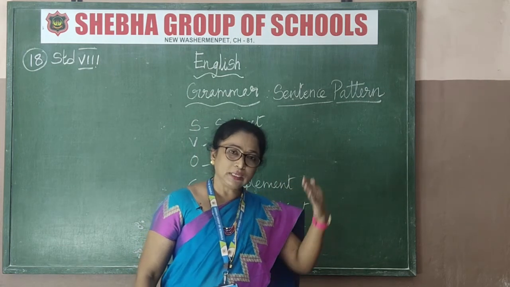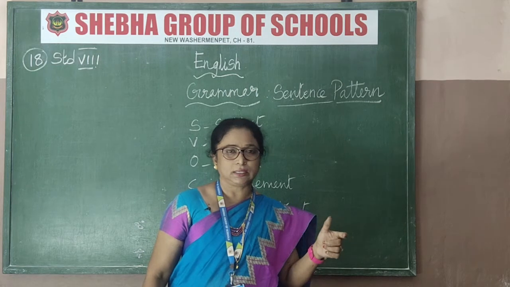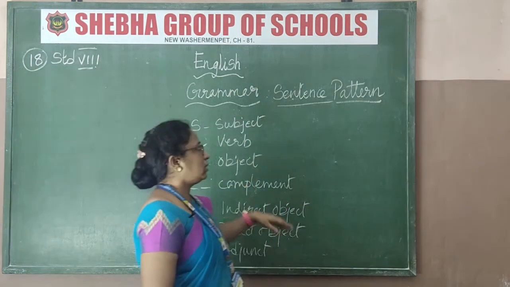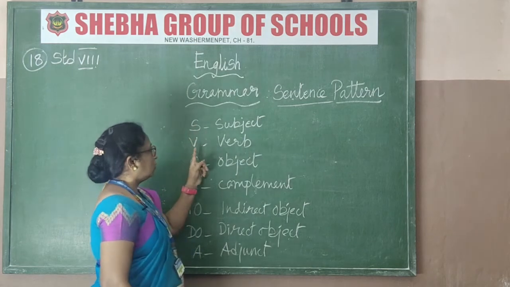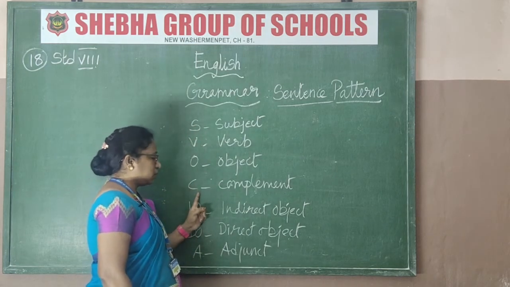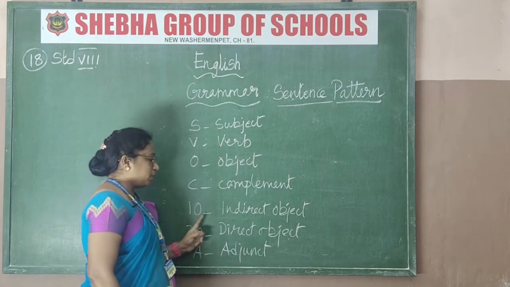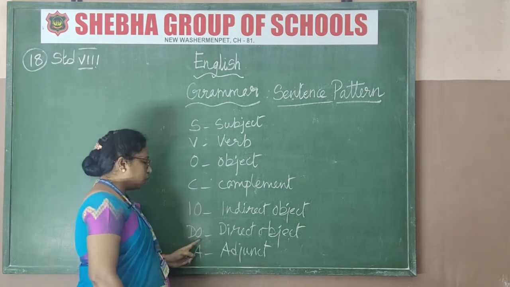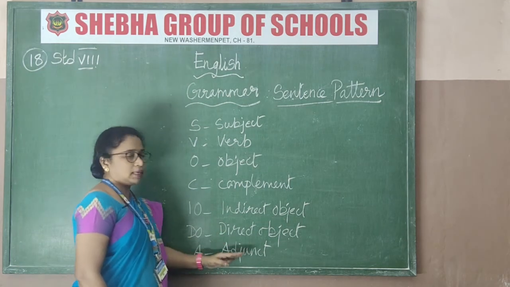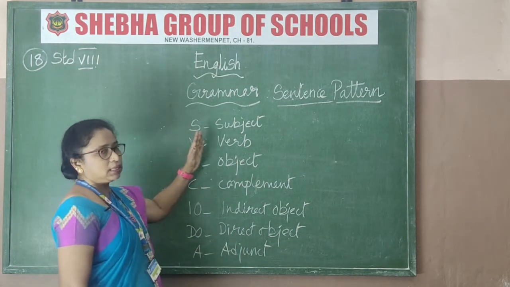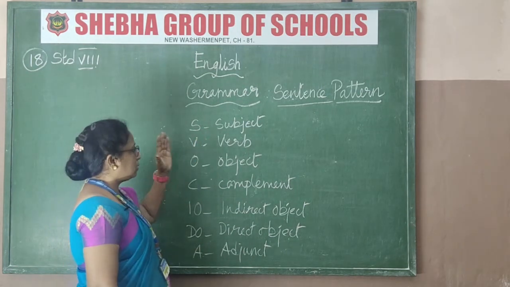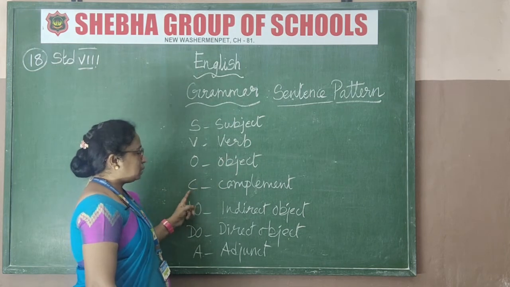Now we are going to go into detail about each part of the sentence. In sentence pattern we deal with subject, verb, object, C for complement, IO for indirect object, DO for direct object, and A for adjunct. So first you must know this: S means subject, V means verb, O means object, C means complement.